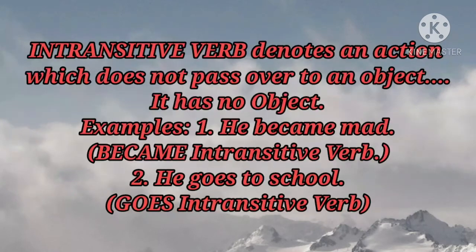Intransitive verb is the verb which has no object. Here is no response of what or whom. For example, he became mad. Here is no response of what or whom. Here the action of the verb does not pass over from one person or object to another object. He goes to school. But here is no answer of what or whom. So goes is an intransitive verb.